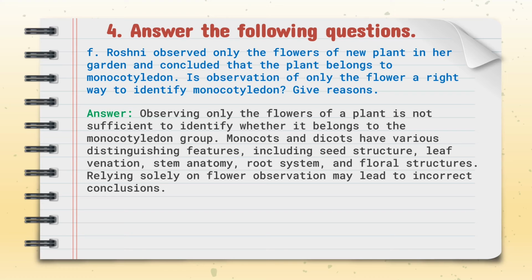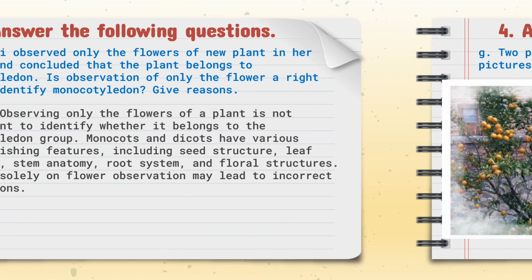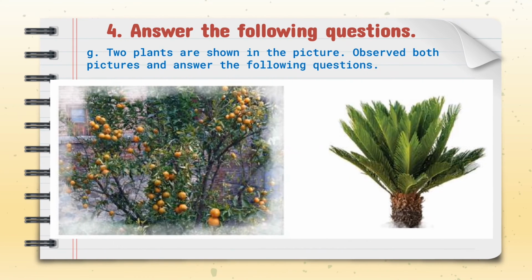Two plants are shown in the figure. Mention their subdivisions. Also write the reasons for placing them in subdivisions. Their subdivisions are angiosperm and gymnosperm respectively. The one which bears flower and fruit is kept in angiosperm, and the other that does not have fruits and bears cones instead of flowers is gymnosperm.